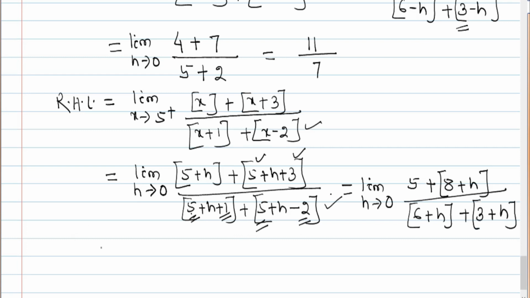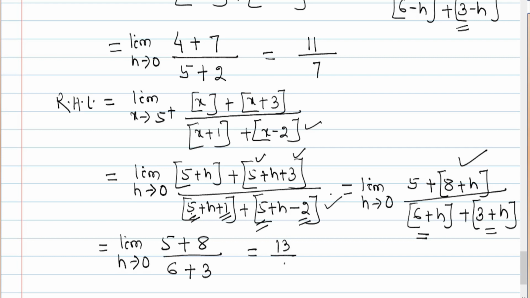Okay, now we have to find limit h tends to 0, this one is 5, and 8 plus h means 8 point something, so the greatest integer is 8. Now 6 plus h means 6 point something, so greatest integer is 6, plus 3 point something, greatest integer of 3 point something means 3, so that is nothing but 13 by 9.